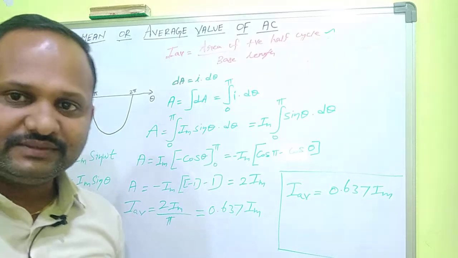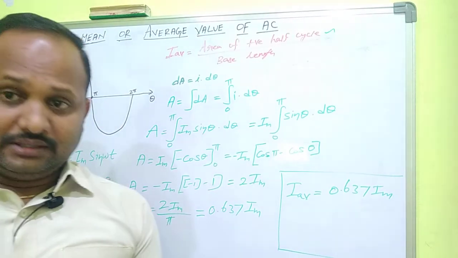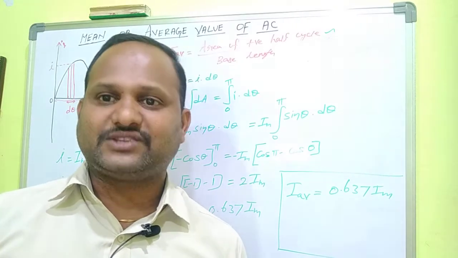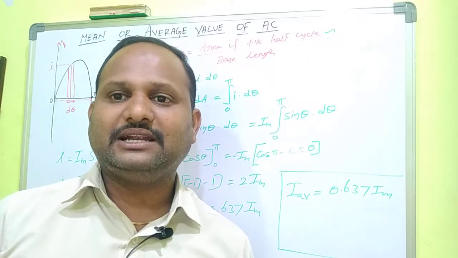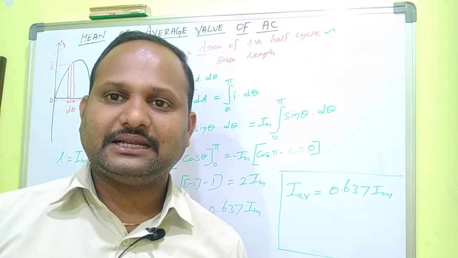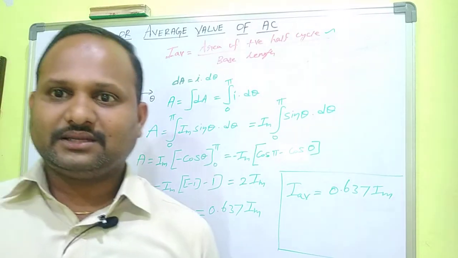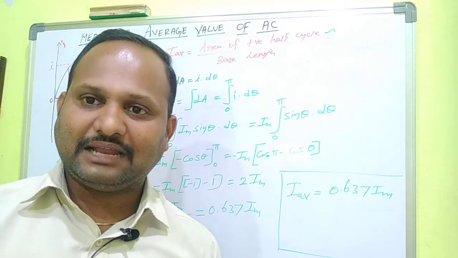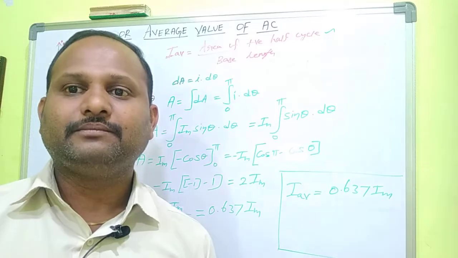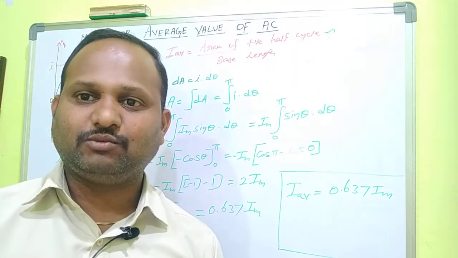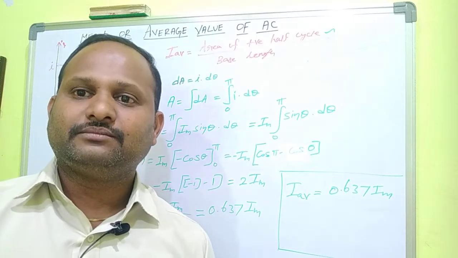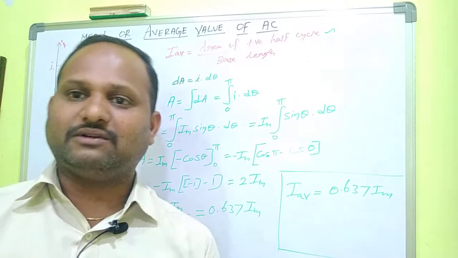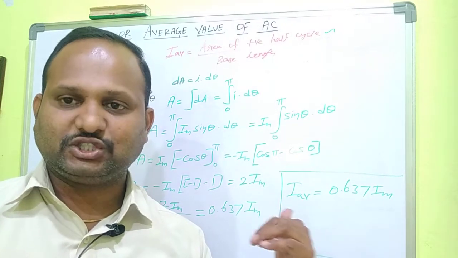So what we studied in this video: in DC there is a steady current, and it is easy to find the value of steady or direct current. But in alternating current the magnitude keeps on changing, so we can't directly measure it. So we want to calculate the average or mean value of AC, but the average value of AC over one full complete cycle is 0. So we take only one half cycle. It may be a positive half cycle or negative half cycle. Here we are taking the positive half cycle.